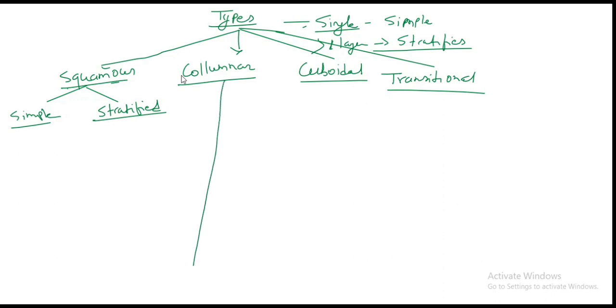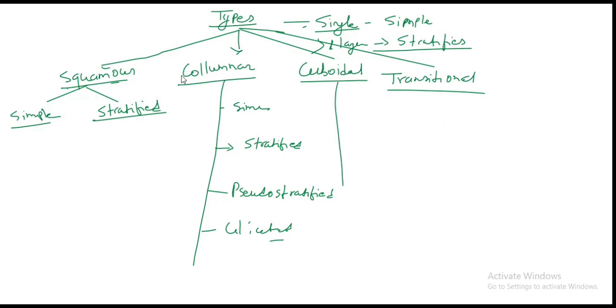Columnar is also divided into simple, it may be stratified, it may be pseudostratified, and ciliated. After that, cuboidal. Cuboidal is also of simple and stratified, and transitional epithelium is also called urothelium. First of all, talking about the squamous epithelium.